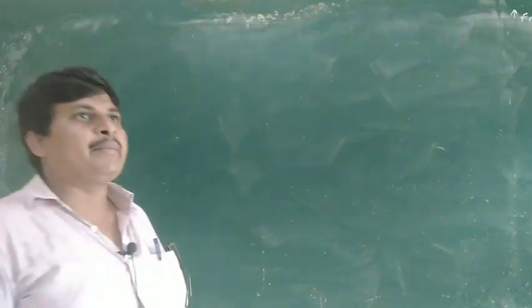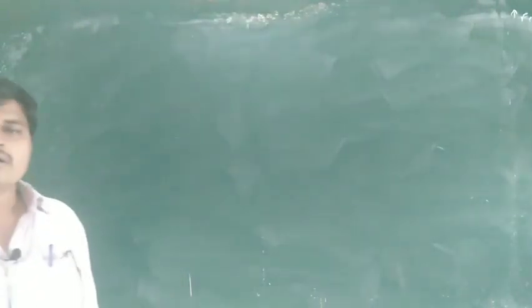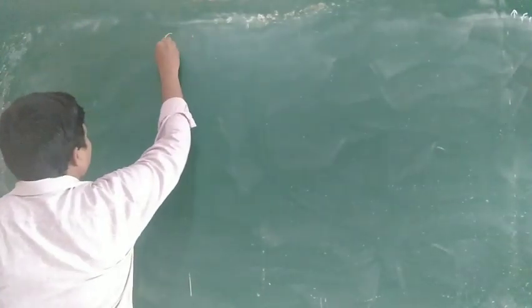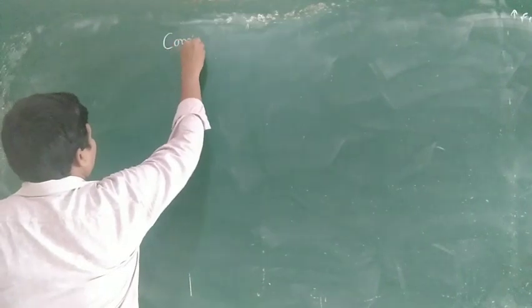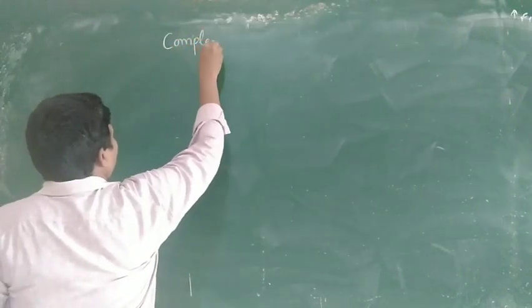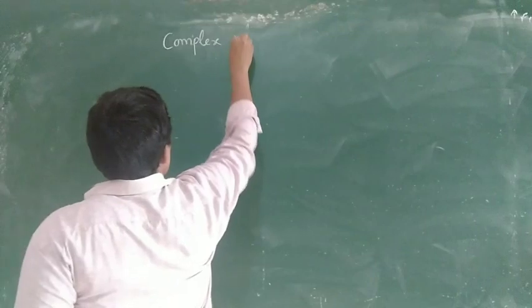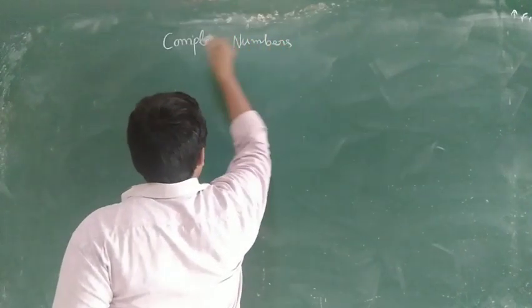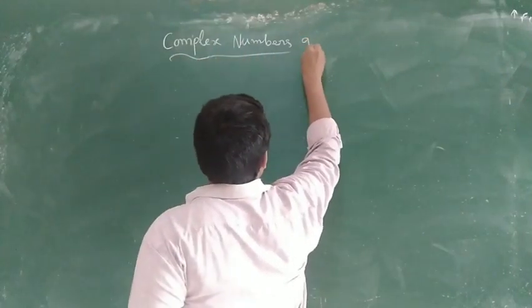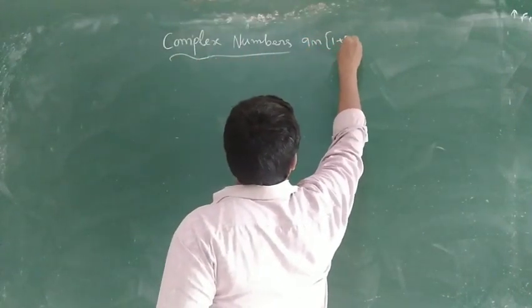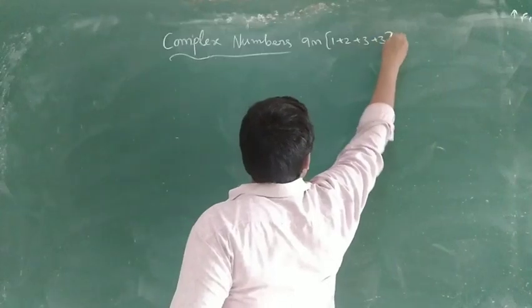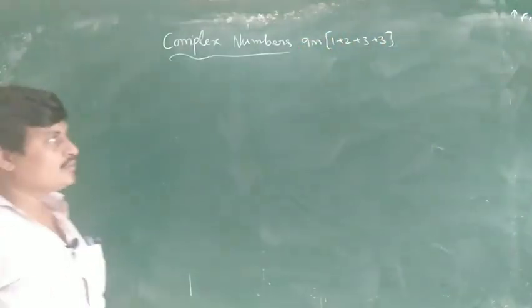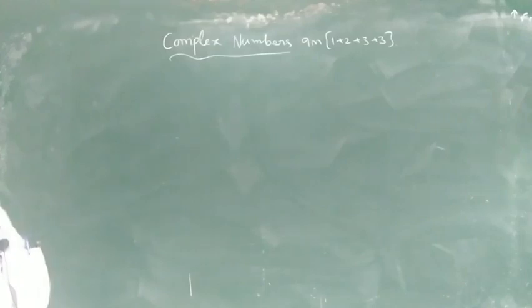So the next topic is complex numbers. Here we are going to the new chapter, complex numbers. Complex numbers carry 9 marks: 1 plus 2 plus double 3, that is, two 3-marks questions, one 2-marks question and one 1-mark question.